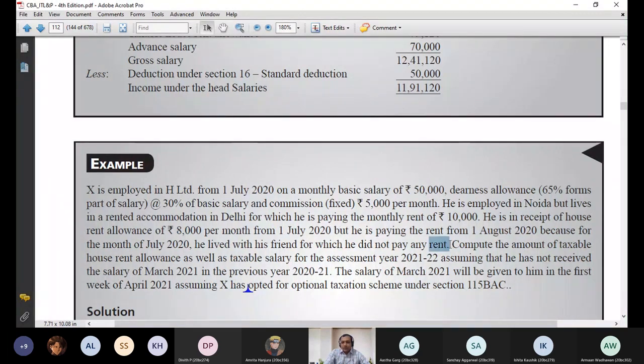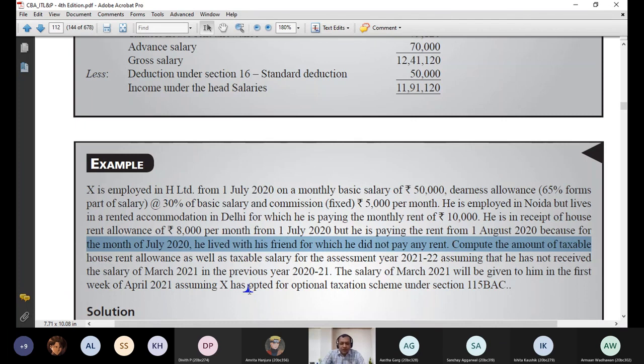Compute the amount of taxable house rent allowance as well as taxable salary for the assessment year 21-22, assuming that he has not received the salary of March 21 in the previous year 2021. The salary of March 21 will be given to him in the first week of April 21. And further assuming that X has not opted for optional taxation scheme under section 115 BAC.